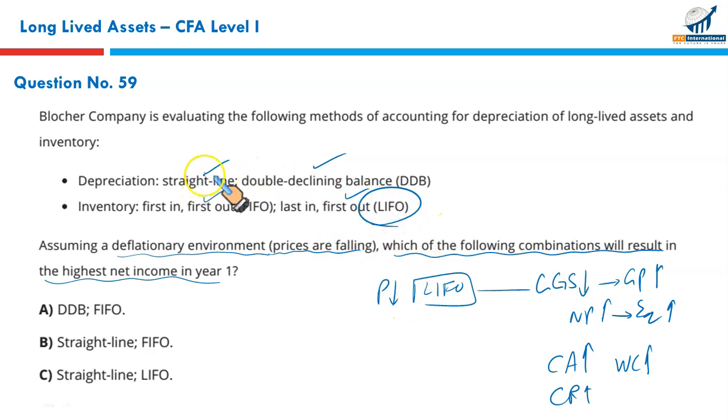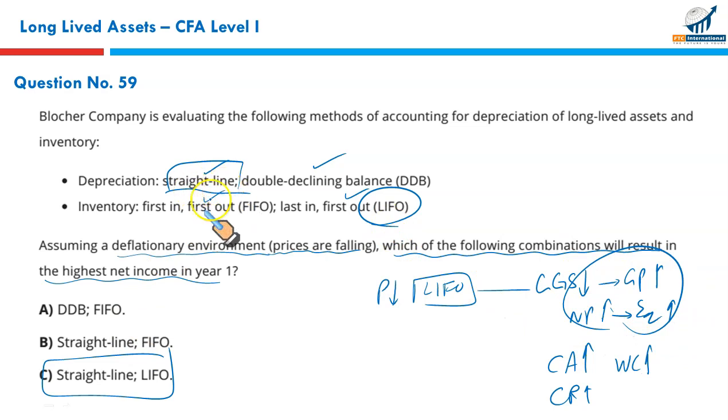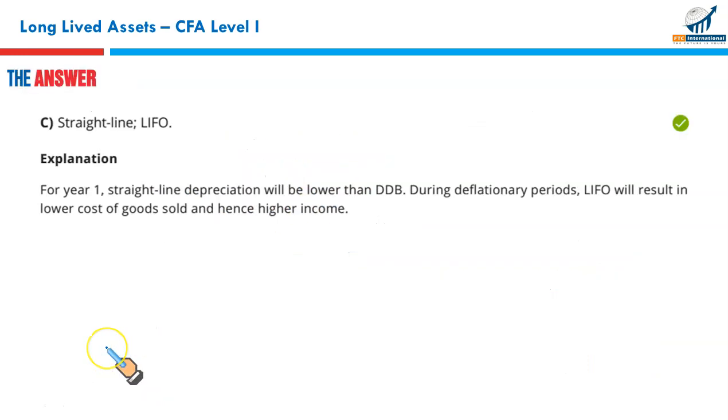And the next part is quite straightforward. Under the straight line method, the depreciation charge would be lower in year one. So we will use straight line as the depreciation method, and we will use LIFO for inventory valuation. This combination will result in the highest profit. Under LIFO, this is the complete detail, and under the straight line method, low depreciation in early periods means you will have higher profit. Lower depreciation means a lower charge against net income, so net income will be higher. So C is the right result.